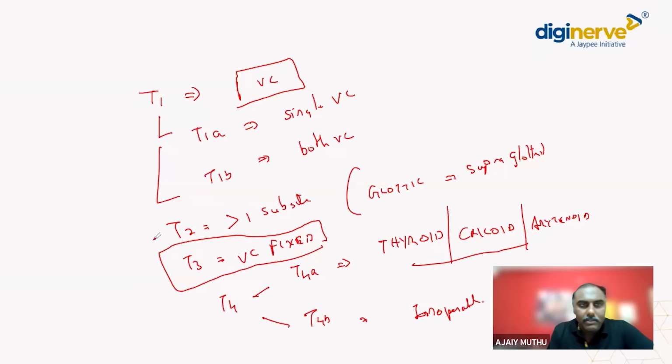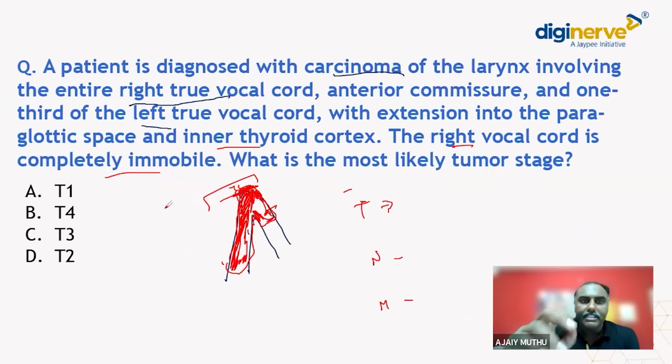Now with this T staging, what we have done, just go to the picture now. What they have asked now, this patient, it has involved two vocal cords. Both the vocal cords are involved. Along with that, have it in mind, the right vocal cord is completely immobile. So it means that it has gone to T3. But have it in mind, there is one more picture.